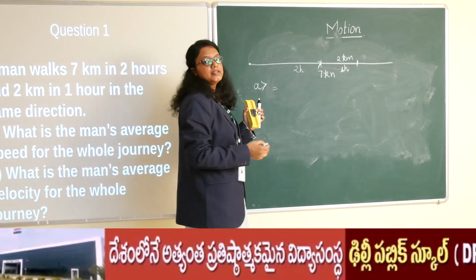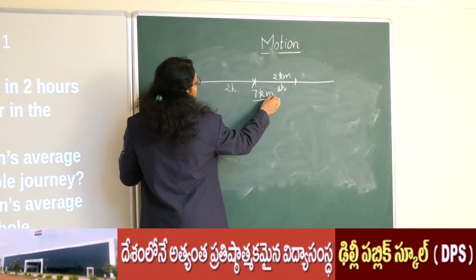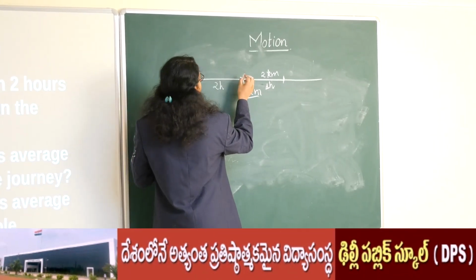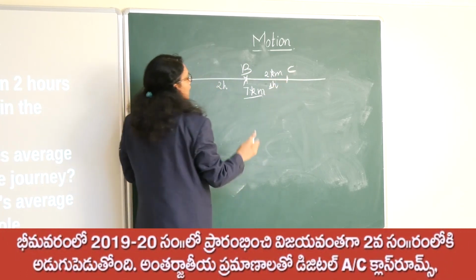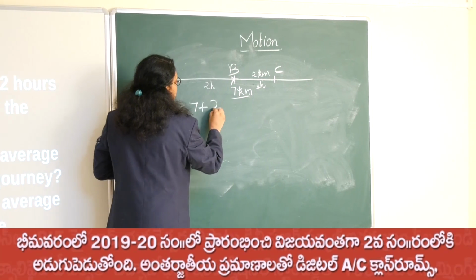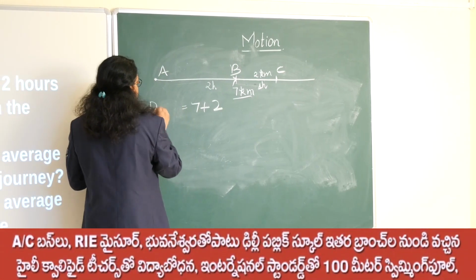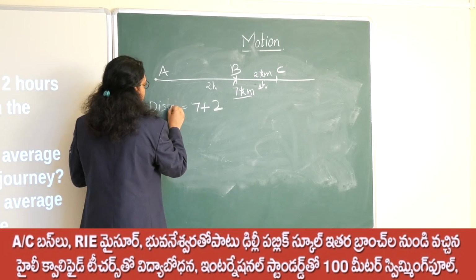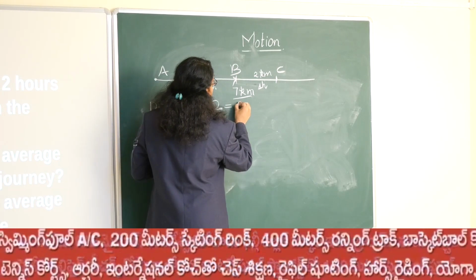So the distance travelled is how much? From here to here the distance travelled is 7 km, and let us say this is A, B and this is C, and from B to C we have taken 2 kilometers. So 7 plus 2, the distance travelled is 9 km.